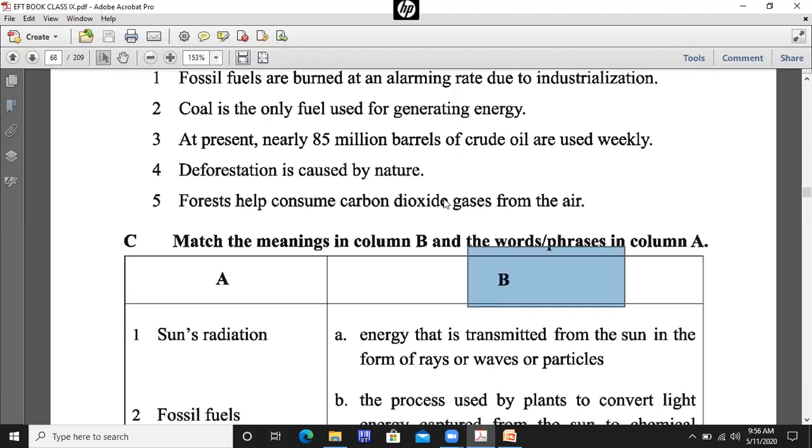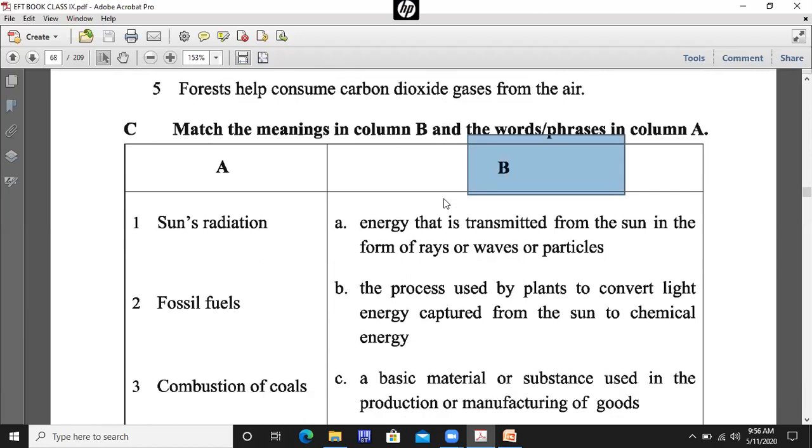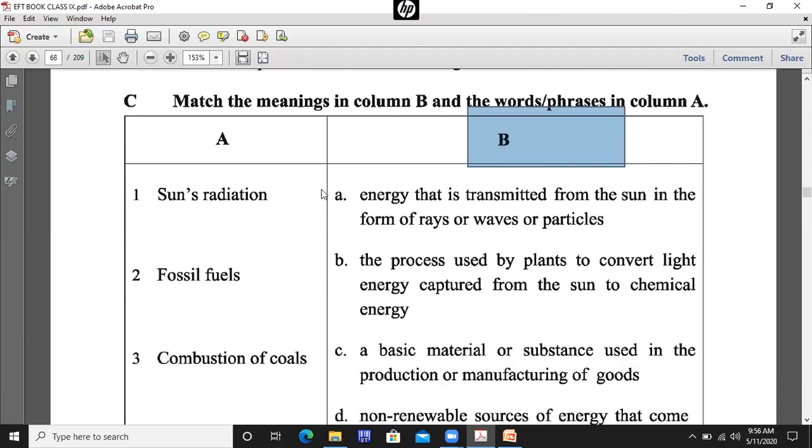And I would like to give you another task to do right now. That is practice C. Practice B and C, just do it right now. And after finishing the task, just correct it by yourself with my solution.